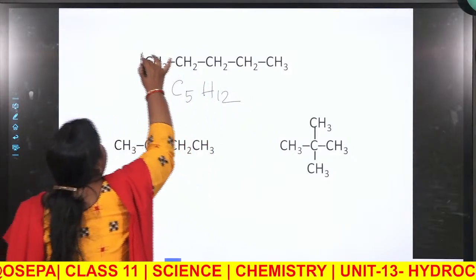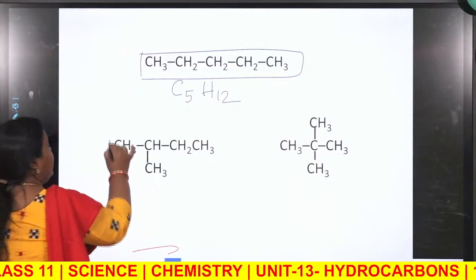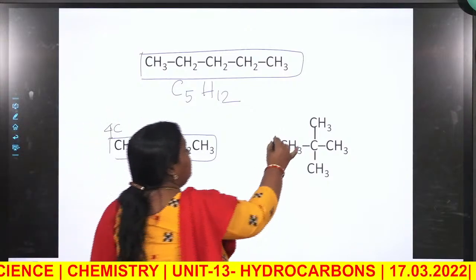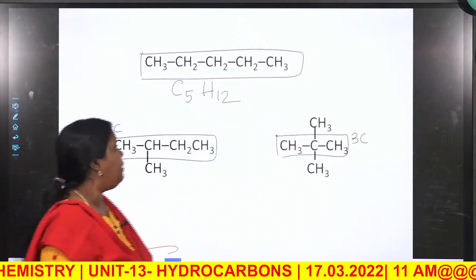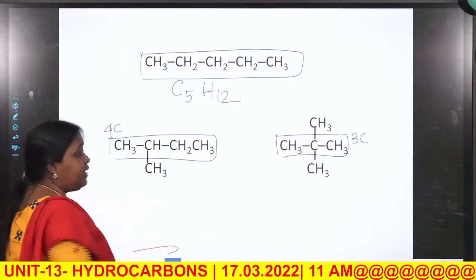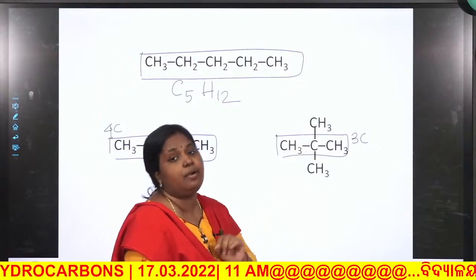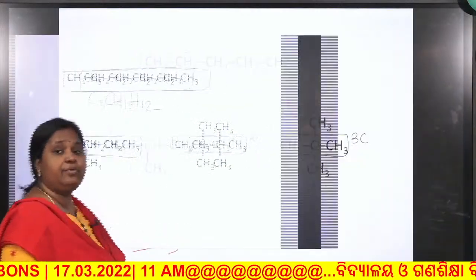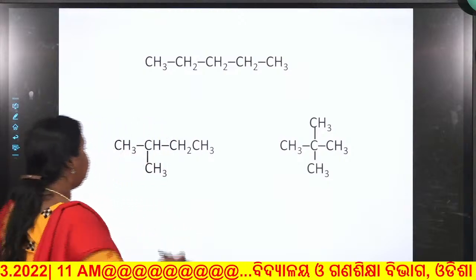But here the main chain contains 5 carbon atoms, while this chain contains 4 carbon atoms, and this compound contains 3 carbon atoms. So, the name of the compound is pentane. Its name is isopentane. Its name is neopentane. So, these are actually 3 different compounds, they are not the same compounds. Butane has two isomers, but pentane has three isomers.